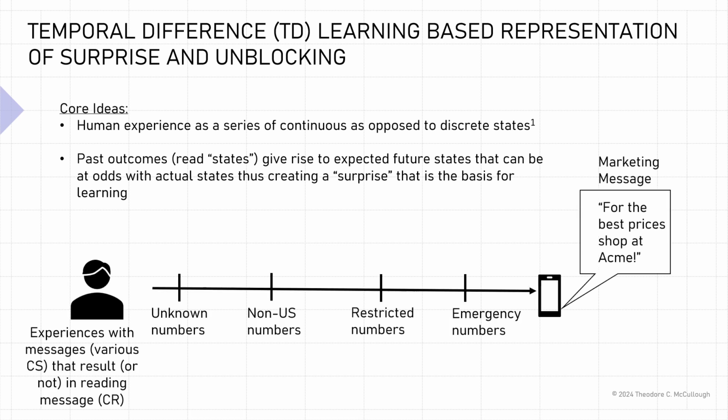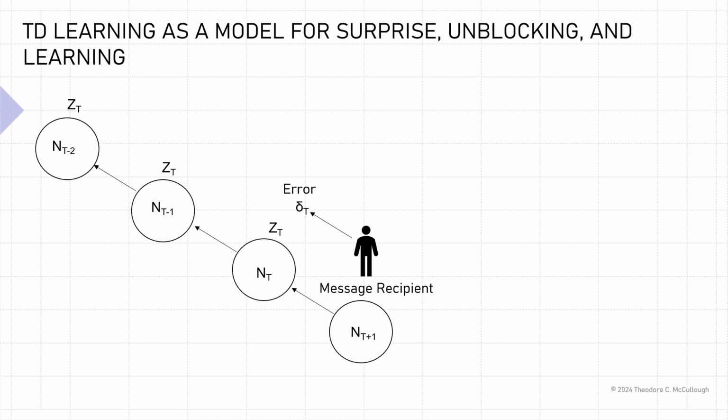So for example, the conditioned response of reading a marketing message could be based upon a plurality of conditional stimulus, such as whether the number is unknown, whether it's a non-US number, whether the number is restricted, emergency number, etc. So human experience is much more multifaceted in terms of states than one that is based upon discrete states and trial bases. So to capture the continuous nature of human experience in states, a new model has to be learned.